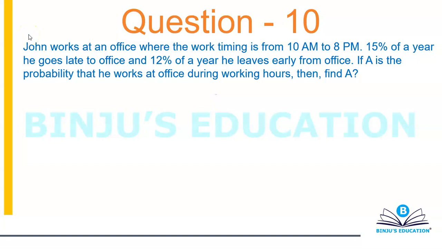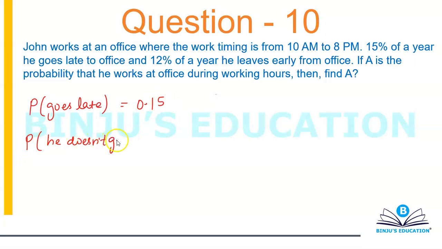So John works at an office where the work timing is from 10 a.m. to 8 p.m. 15% of a year he goes late to office. Okay, so the probability that he goes late is 15%, or let me write that as 0.15. So the probability he doesn't go late will be 1 minus 0.15, which will basically become 0.85.